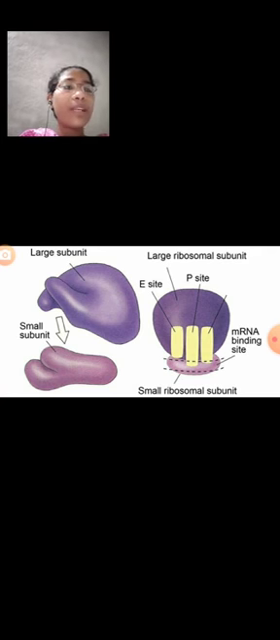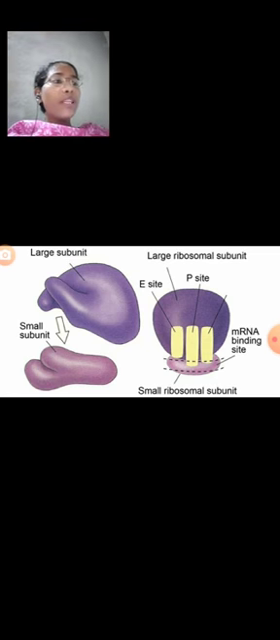The two subunits remain freely in the cytoplasm. In the beginning of protein synthesis, the two subunits are united together. The two ribosomal subunits unite with each other due to a high concentration of magnesium ions. When the concentration of magnesium ions is reduced, both ribosomal subunits get separated. The function of ribosomes is to help in protein synthesis.